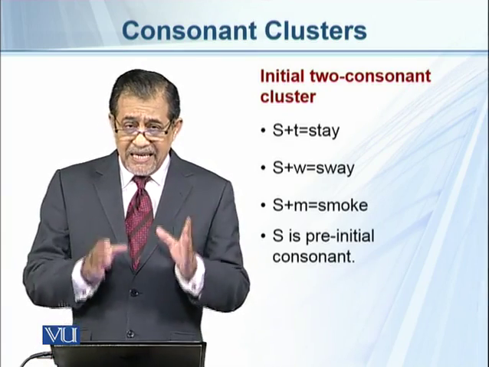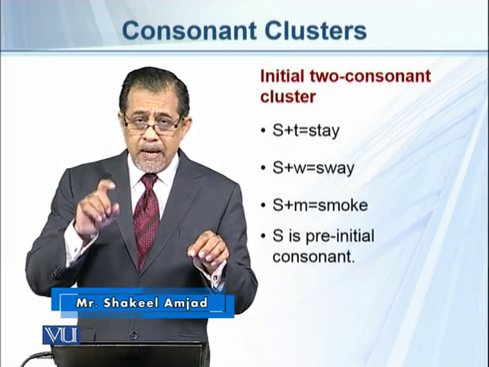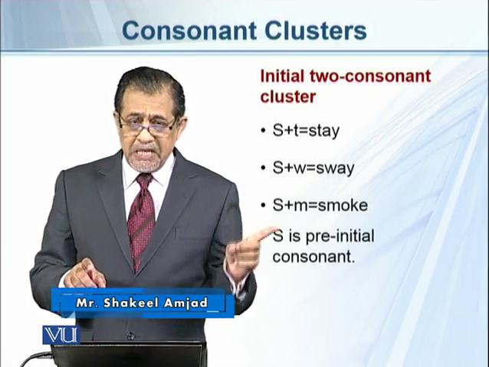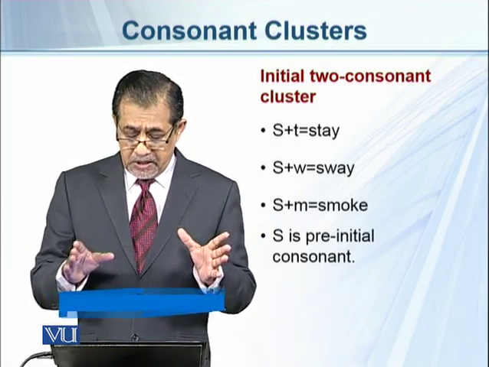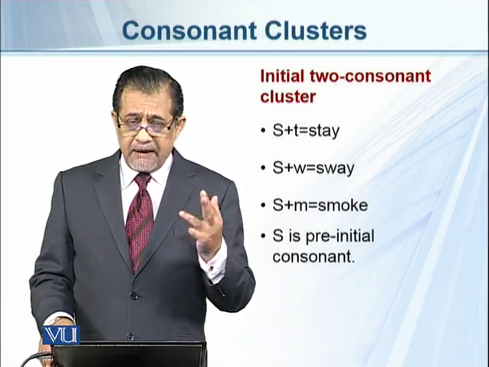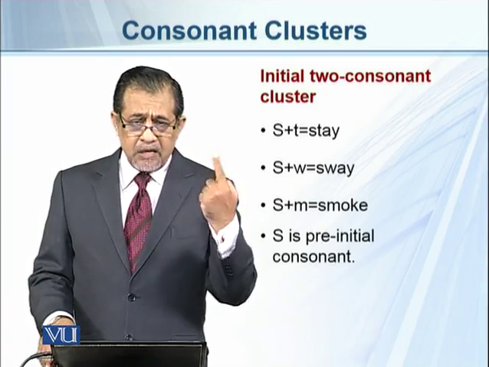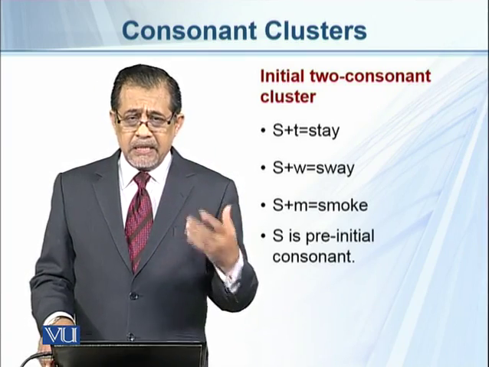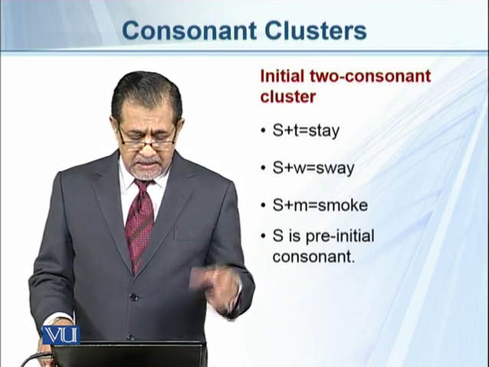So in these sounds, s plus t, w and m, s is pre-initial and t is initial consonant, right? So this is one possibility in which we can have two consonants, whereas any single consonant, as I just said, can start a word except ng, right?